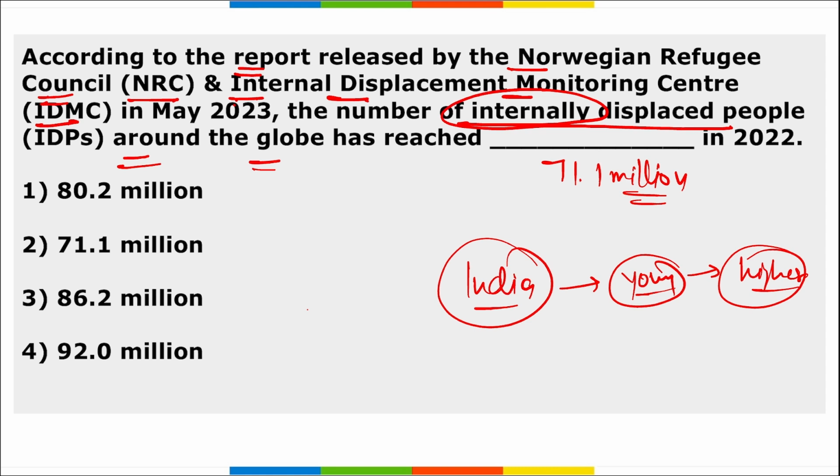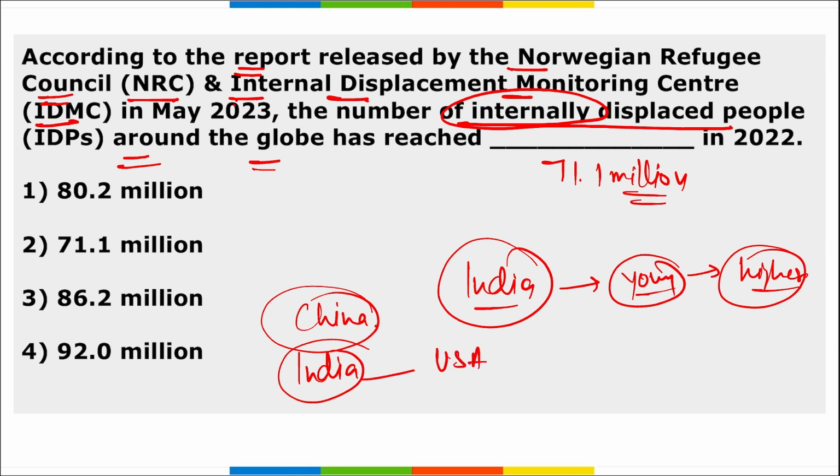Then there was data released recently that if we compare China and India, the number of students that went to the USA was higher from India as compared to China. Almost more than 50,000 were from India and almost 24,000 from China, right?